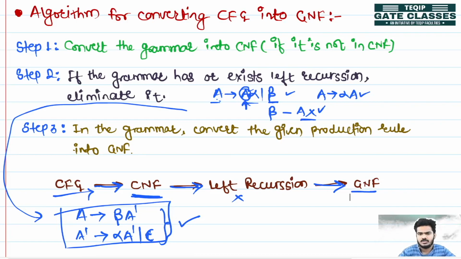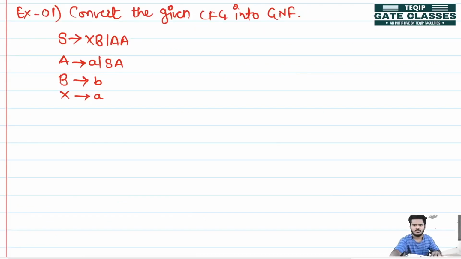Let's see an example of the conversion. This is the example given, and we have to convert this CFG into GNF form. You can see that this is already in CNF form as per our first step: every non-terminal produces either two non-terminals or a single terminal.